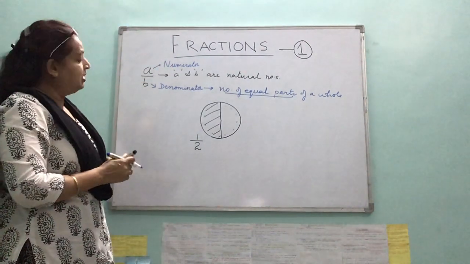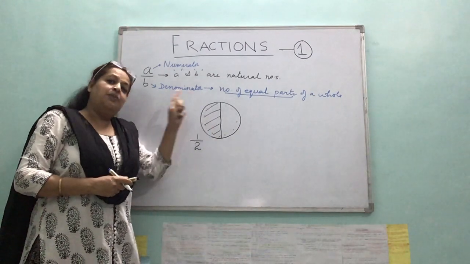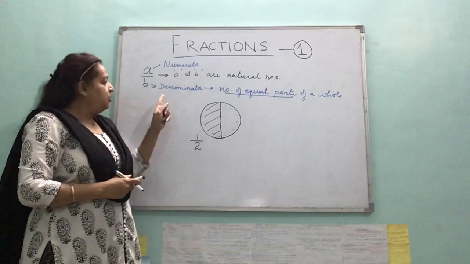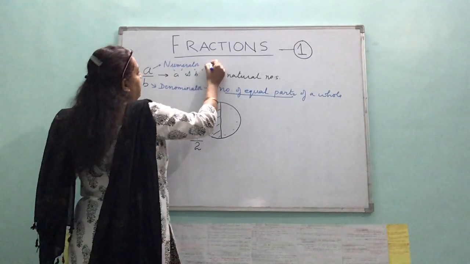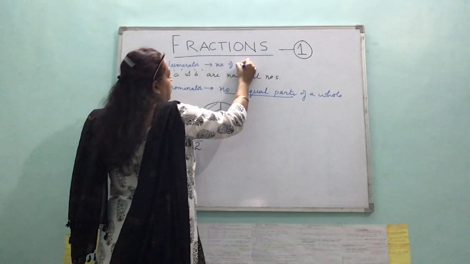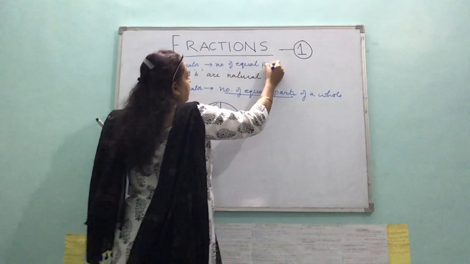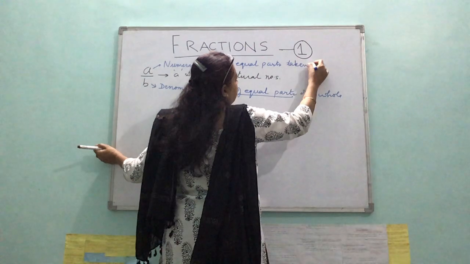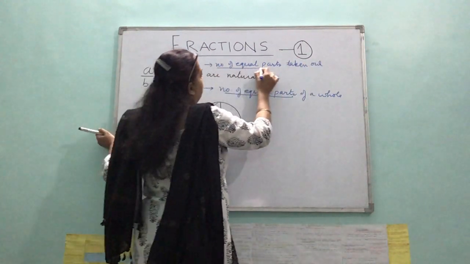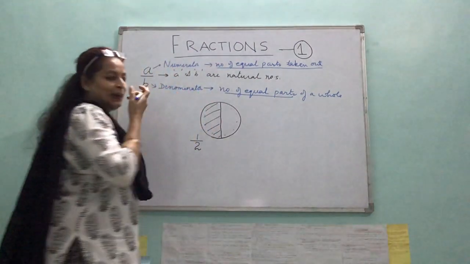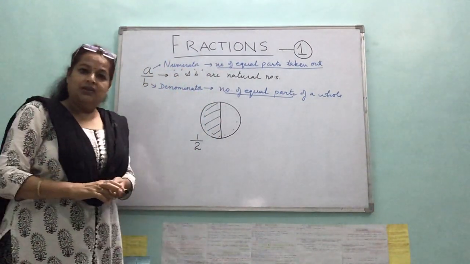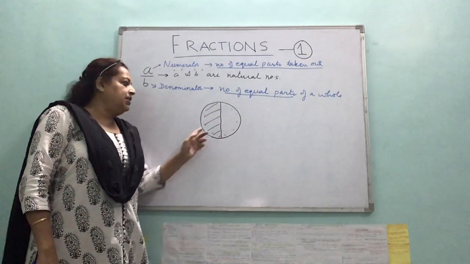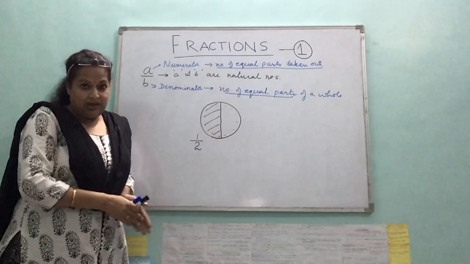Numerator, what does it represent? It represents how many of those equal parts have been taken out. How many parts have I taken out from these two? I've taken out only one. So numerator represents the number of equal parts taken out. Very, very simple. Numerator represents how many equal parts you have taken out. Denominator represents how many equal parts of the whole have been made.